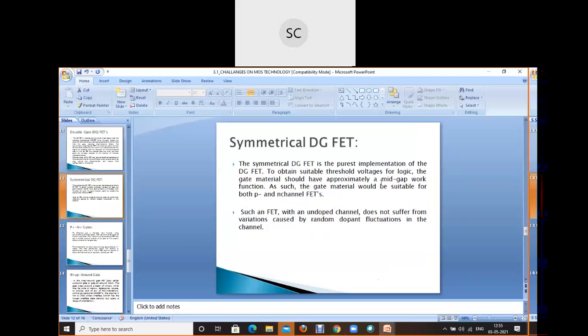Next comes the symmetrical DG MOSFET. This I just suggest you to write down. This is the purest implementation of the DG MOSFET. It is used to obtain a suitable threshold voltage for the logic, and the gate material has approximately a mid-gap work function, such that the gate material would be suitable for both the P or the N channel. And this FET with the undoped channel does not suffer from the variations caused by random dopant fluctuations in the channel. So that is the difference between your symmetrical DG FET and the other FET.